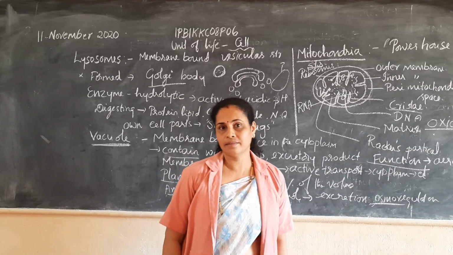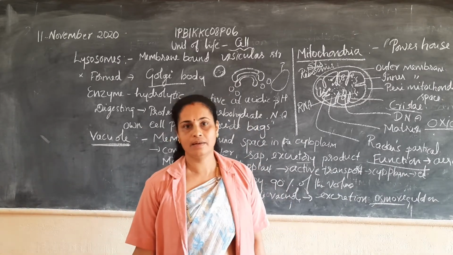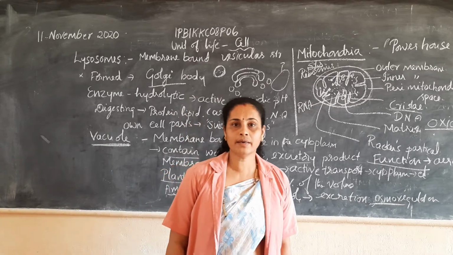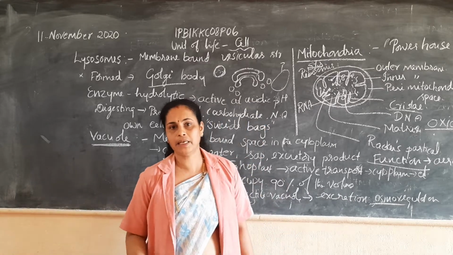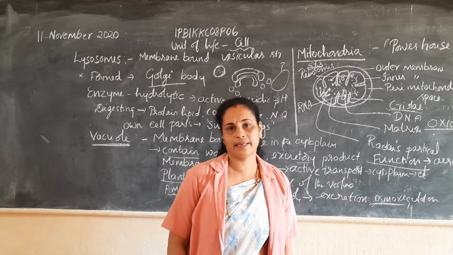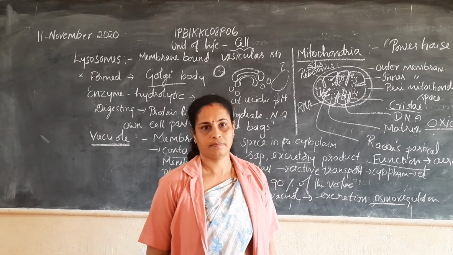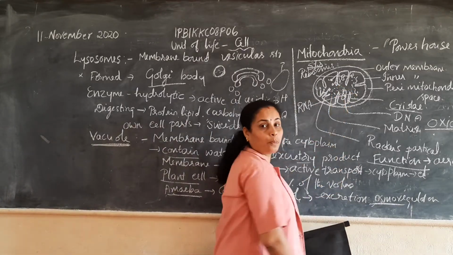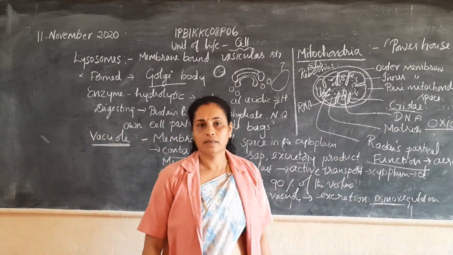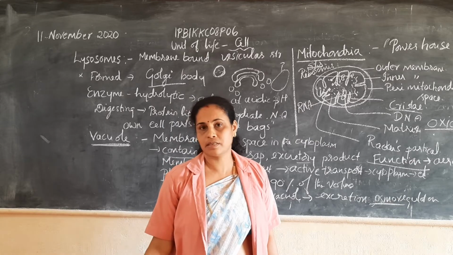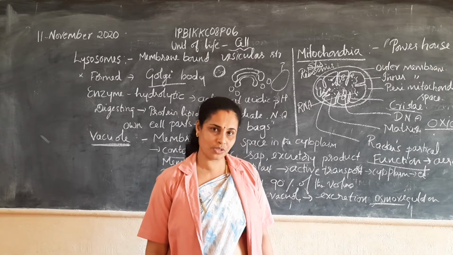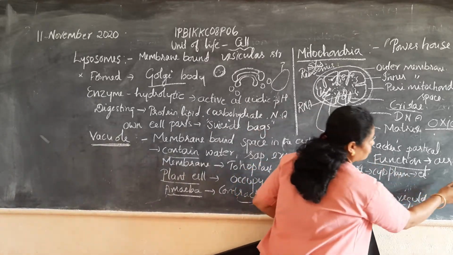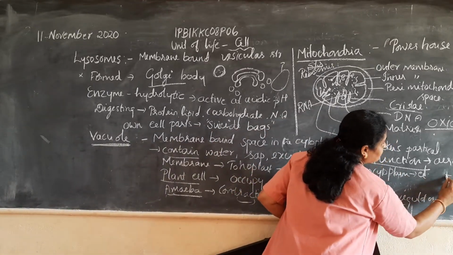Mitochondria are called the powerhouse of the cell because they are involved in aerobic respiration. So the matrix as well as membranes possess the enzymes. Oxidative enzymes are oxidases.